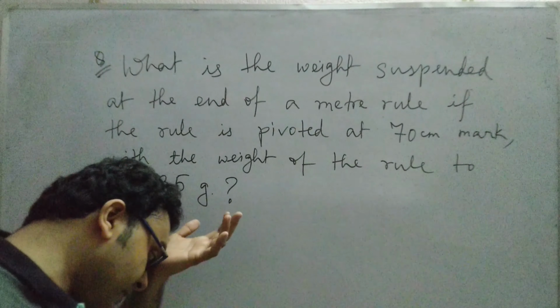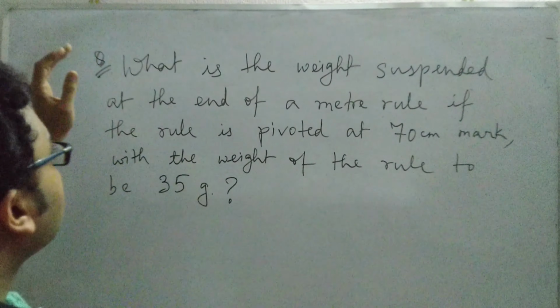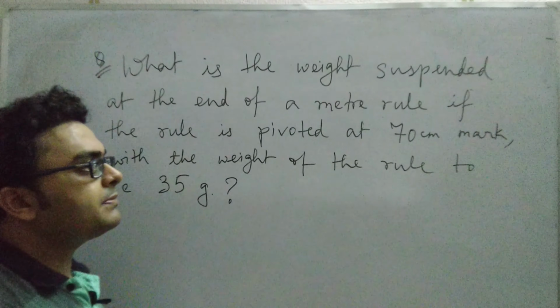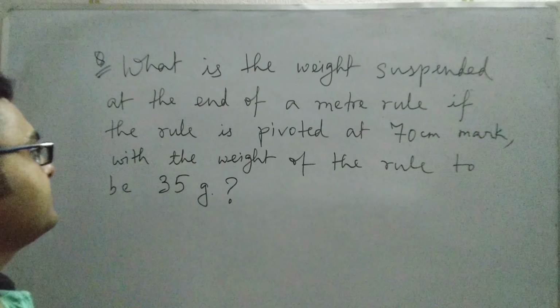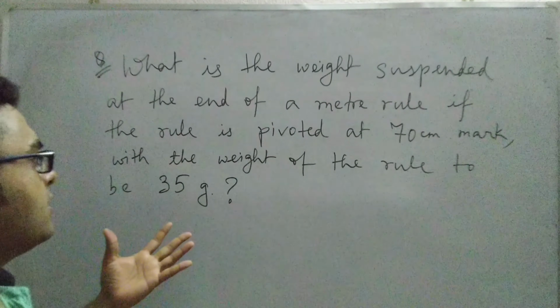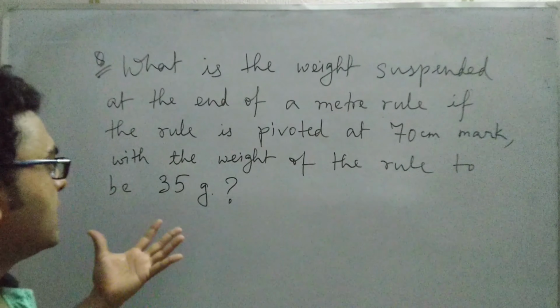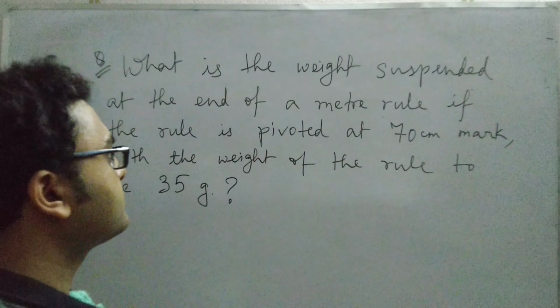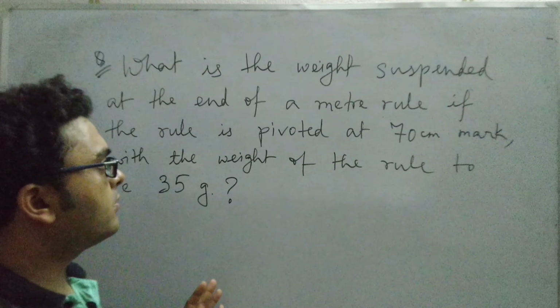What is the problem given here? It's given that we need the weight suspended at the end of a meter rule if the rule is pivoted at 70 centimeter mark with the weight of the rule to be 35 gram. Now here there are two things to be noted. I think you have all understood the problem.